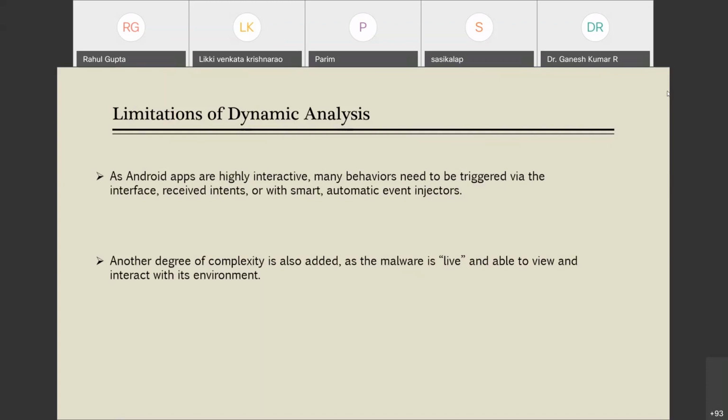record the performance. Now another degree of complexity is added as the malware is live and you are able to view and interact with this environment. So it may also harm your system. So that is the complexity available with dynamic analysis.